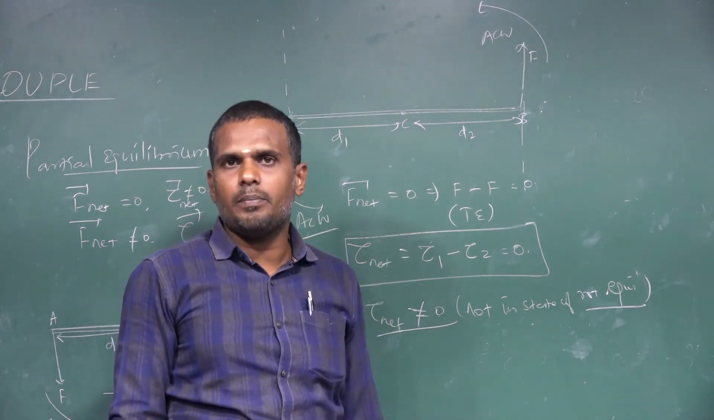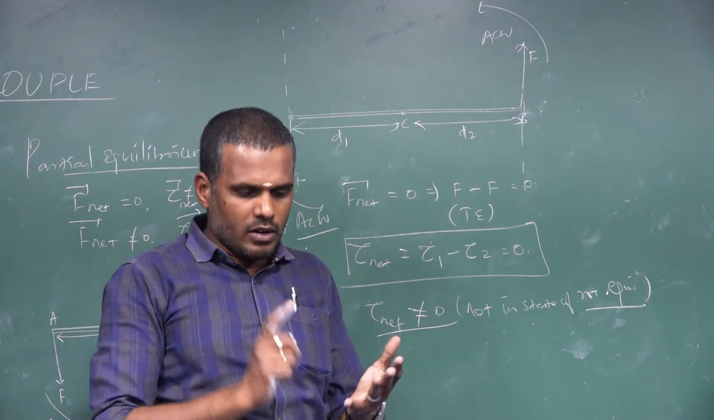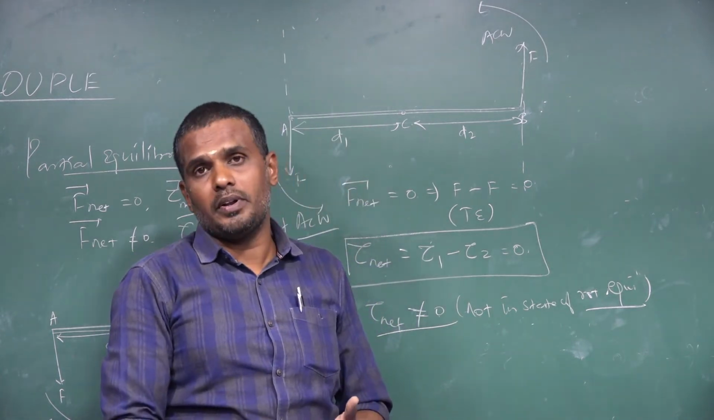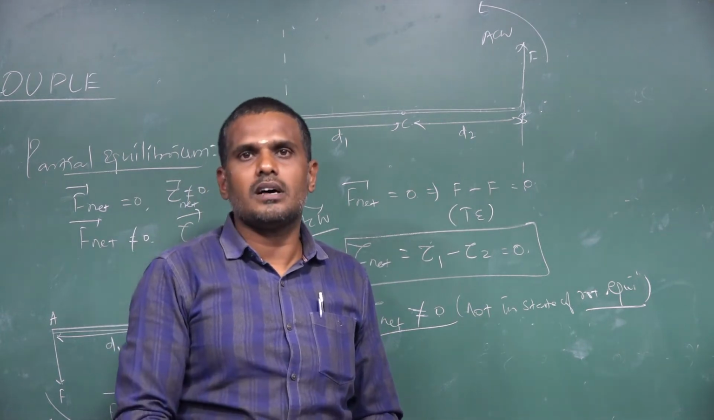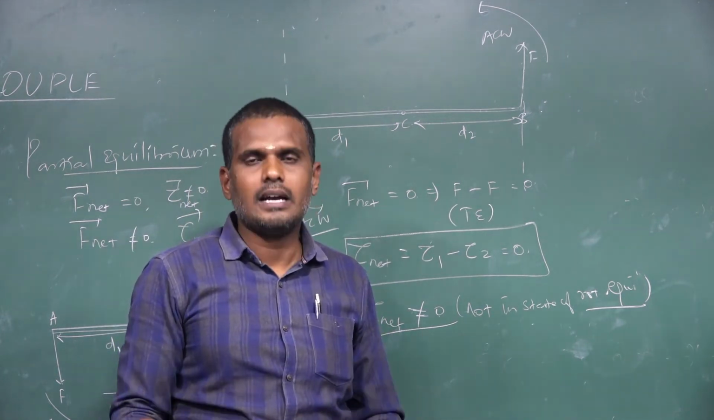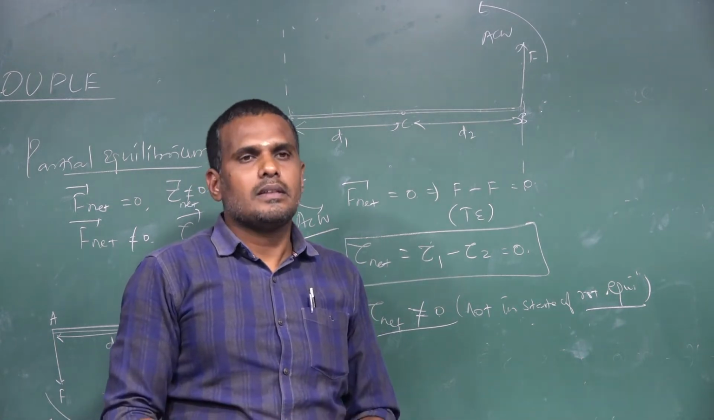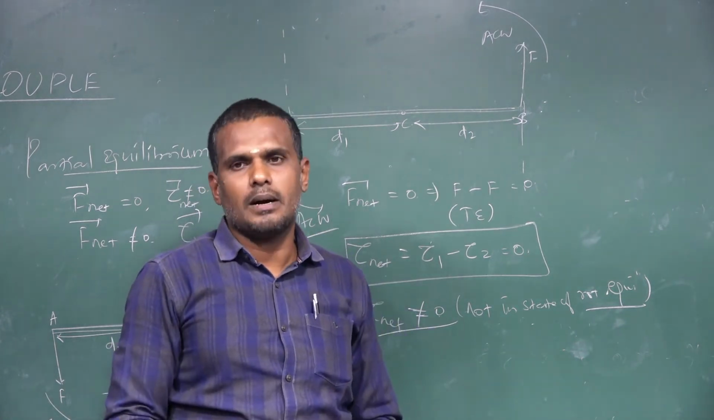So, how will you define a couple? A pair of forces which are equal in magnitude but acting in opposite directions and are separated by a perpendicular distance, whose lines of action are different so that it causes a rotation in the rigid body, is said to constitute a couple.